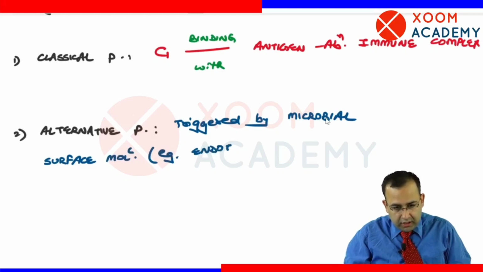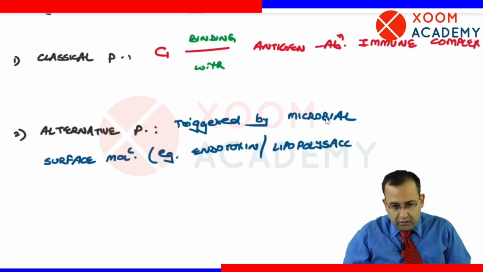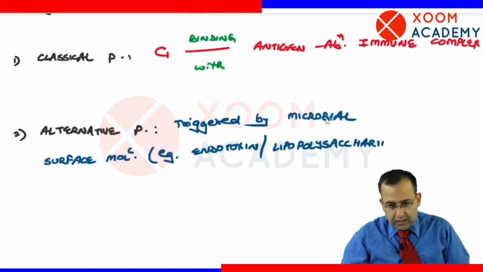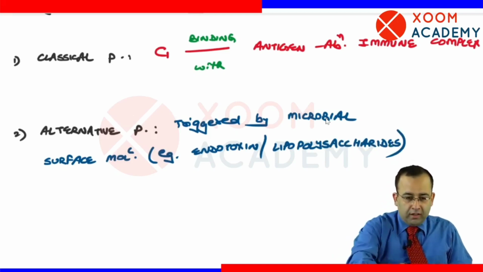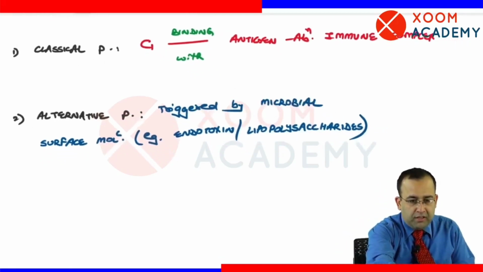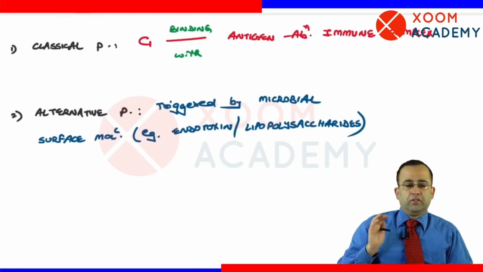Examples: endotoxin or lipopolysaccharides. इन्होंने alternative pathway को initiate किया.